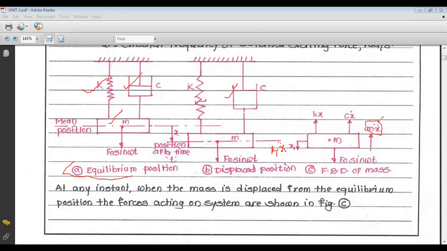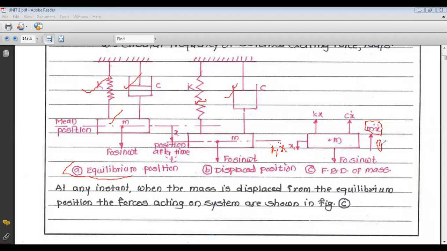The inertia force has magnitude mass into acceleration, so m times x double dot, and its direction is opposite to the acceleration. Acceleration is in the downward side, so the inertia force is in the upward side. This is our first force.